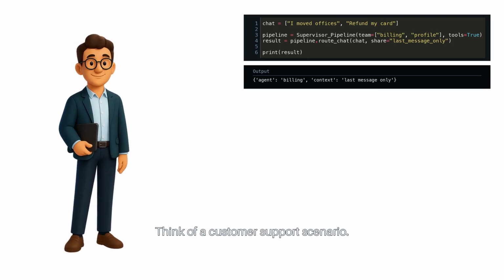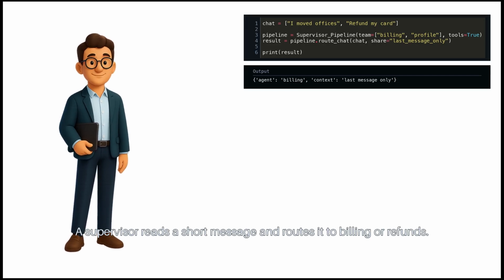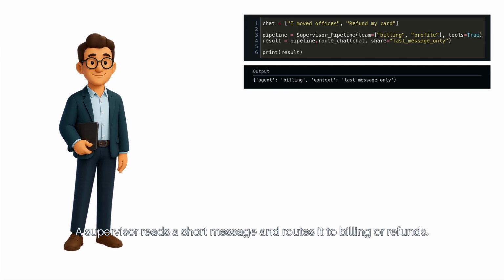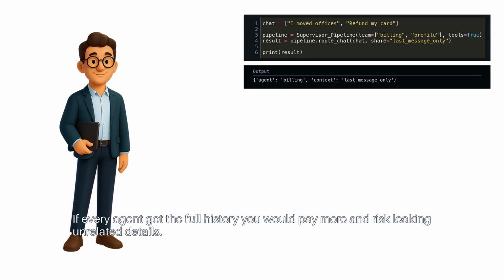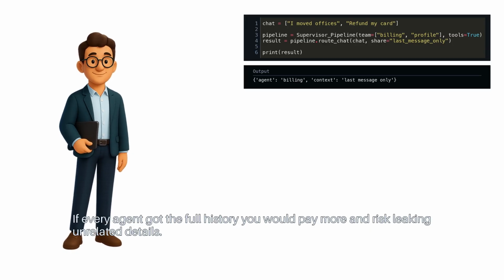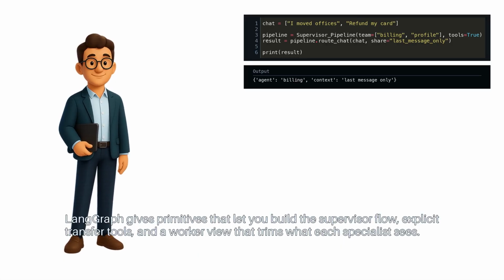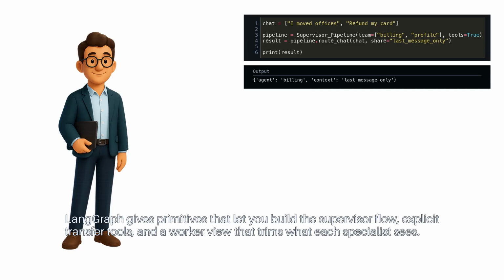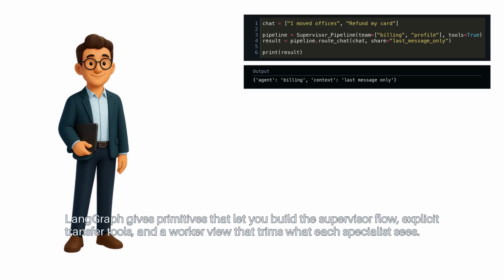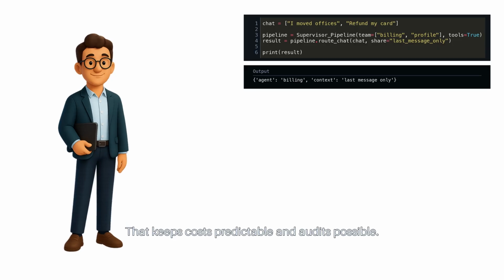Think of a customer support scenario. A supervisor reads a short message and routes it to billing or refunds. If every agent got the full history, you would pay more and risk leaking unrelated details. LangGraph gives primitives that let you build the supervisor flow, explicit transfer tools, and a worker view that trims what each specialist sees. That keeps costs predictable and audits possible.